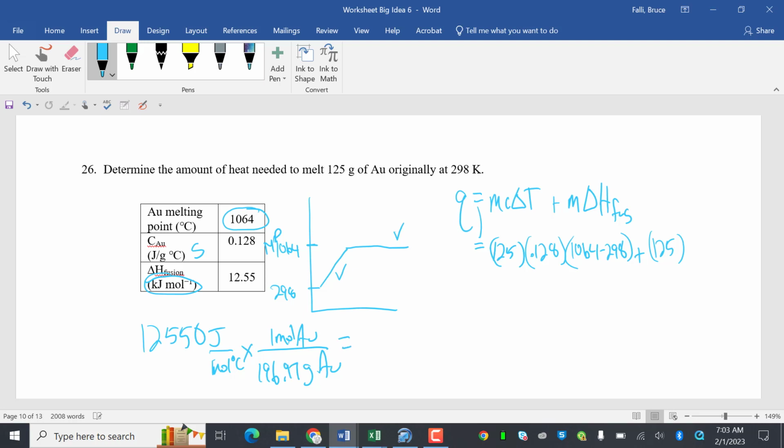So see how those units are just dirty dogs here. Divided by 196.97, 63.7 joules per gram.